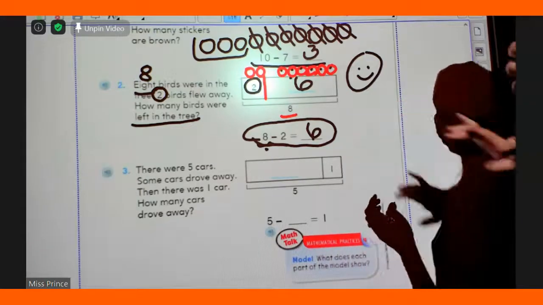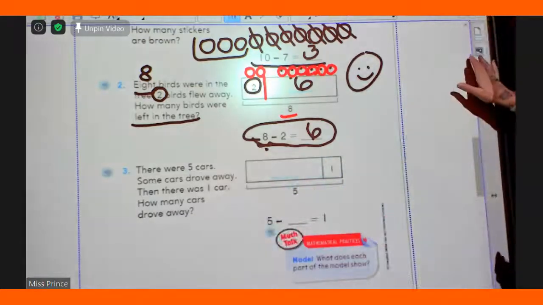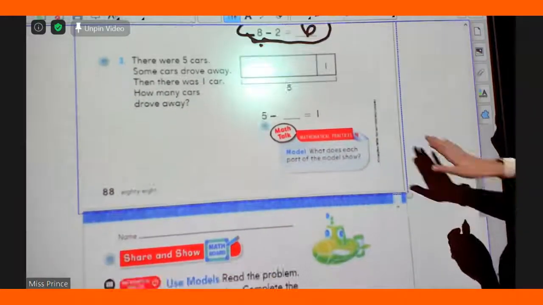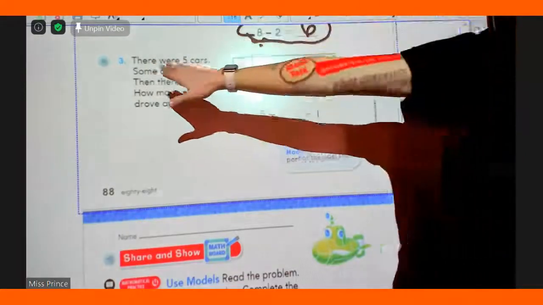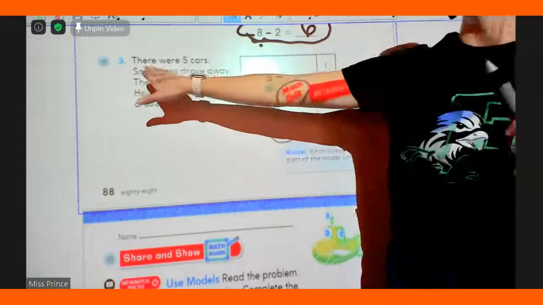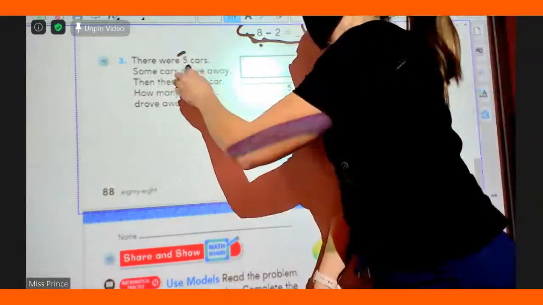Okay, there is a new problem down here. So, gracias. There were, eyes on the board, pencils down. If Miss Prince draws on the board, that's when it's your turn to draw it in your book. There were 5 cars. How many? 5. Circle it.